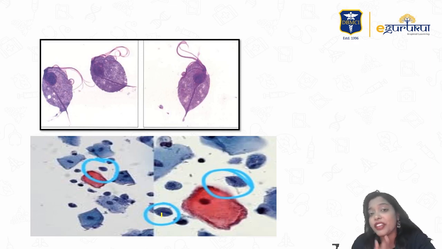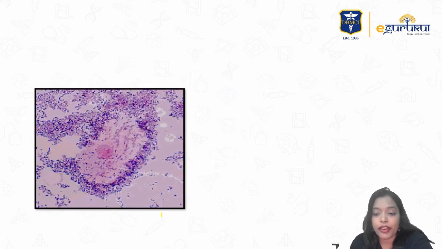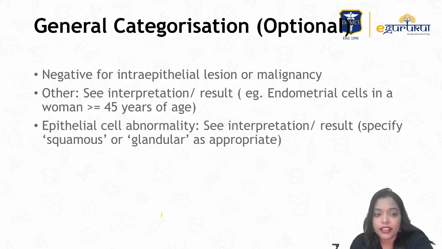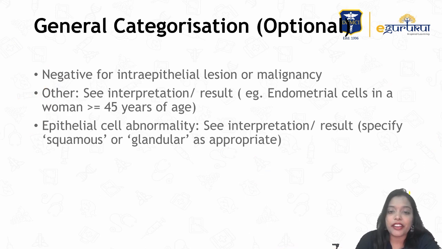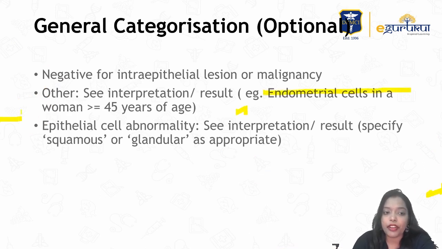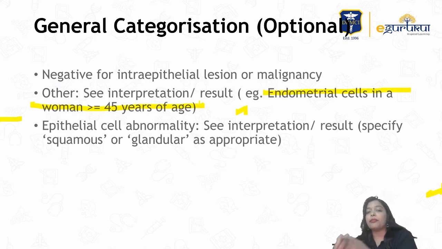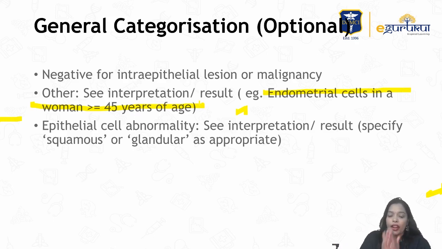Another very important point, guys: if there are any endometrial cells on a pap smear in a woman aged more than 45 years, don't take this lightly. You have to consider there is some abnormality in the endometrial cells, probably hyperplasia or cancers.